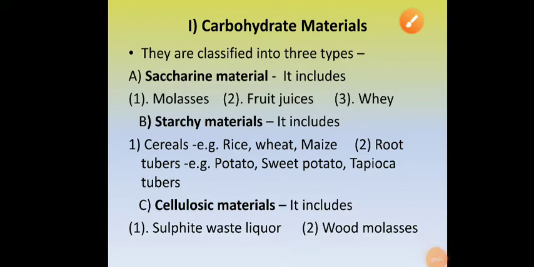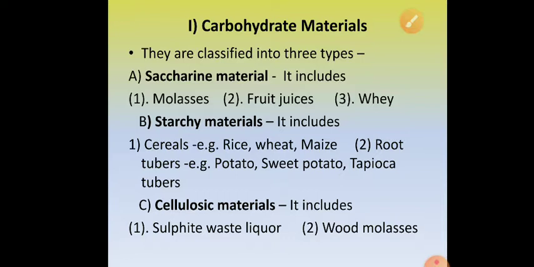Good afternoon, dear students. Yesterday we discussed the raw materials that are used in production media, which are used in the fermentation industry. And I told you about various types of raw materials that can be used. Number one, carbohydrate materials. And these carbohydrate materials are classified into three types.